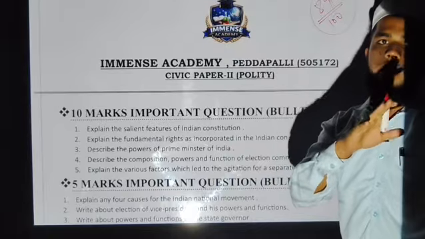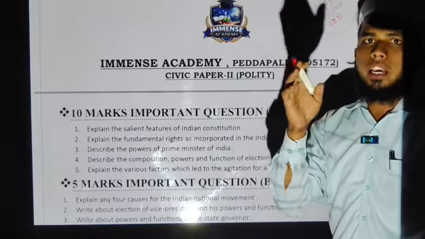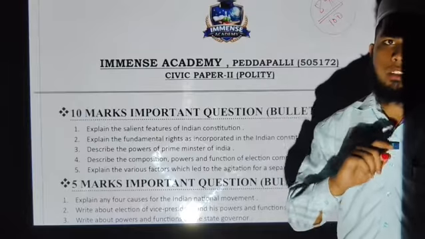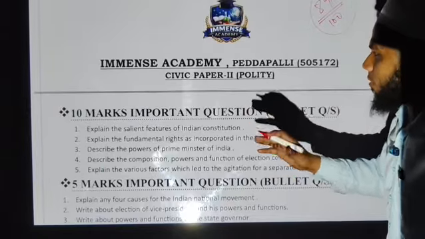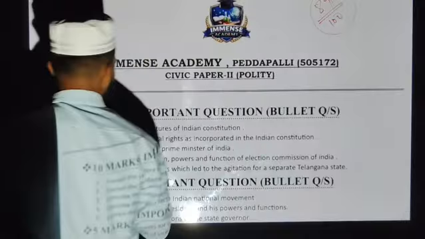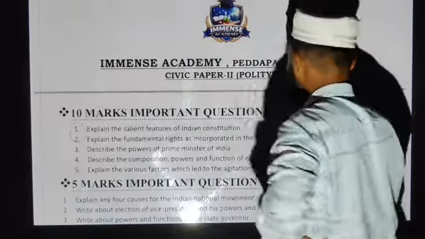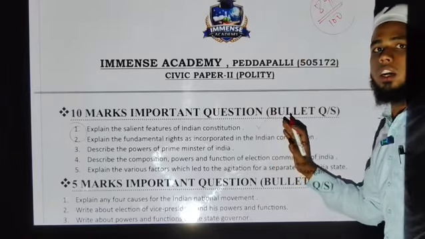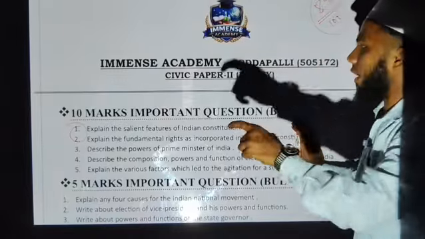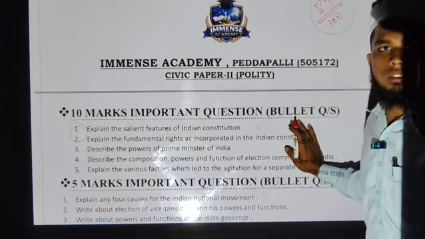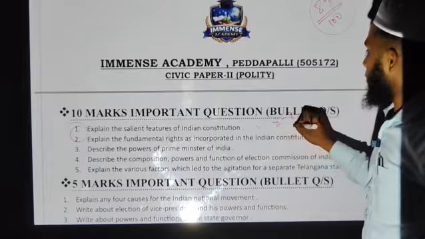So my first aspect for you is the way how you are writing the exam, in a proper way. This could be a main aspect of that. And after that, my suggestion is, from 10 marks, focus on the salient features of Indian Constitution. This is a direct question since the intermediate board was asking in 2022. So remember my words, just focus on the salient features of Indian Constitution. This is the first question where you are going to score 8 to 9 marks.